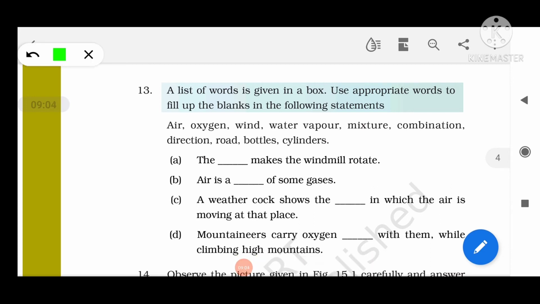The wind makes the windmill rotate. Question number B: air is a mixture of some gases. C: the weather clock shows the direction in which the air is moving at that place. Next, mountaineers carry oxygen cylinders with them while climbing high mountains.